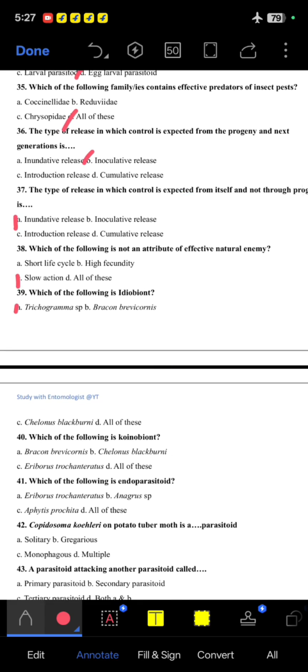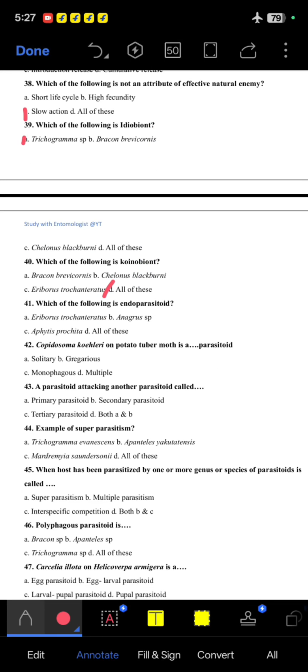40. Which of the following is koinobiont? So the correct option is all of these. 41. Which of the following is an endoparasitoid? Apanteles, A is the correct option. 42.